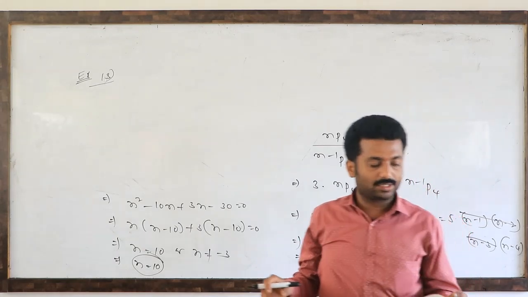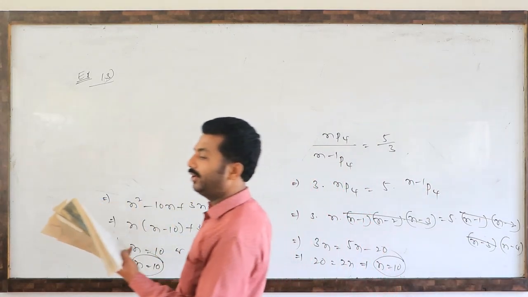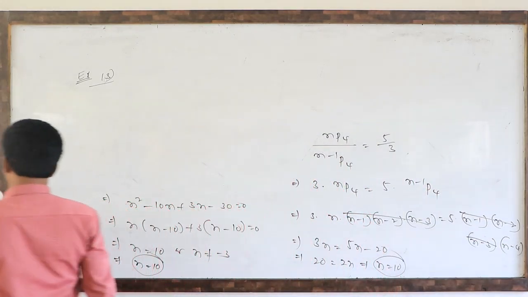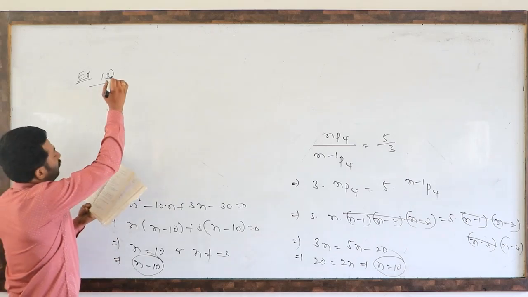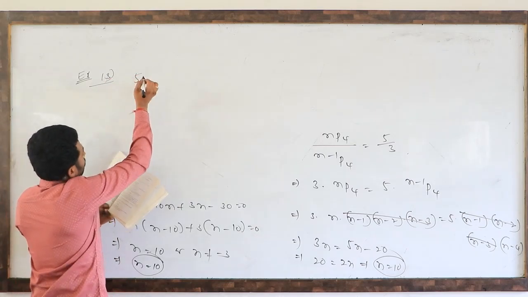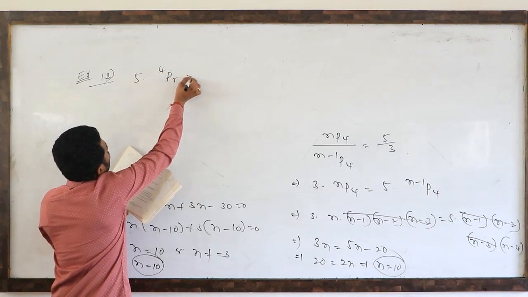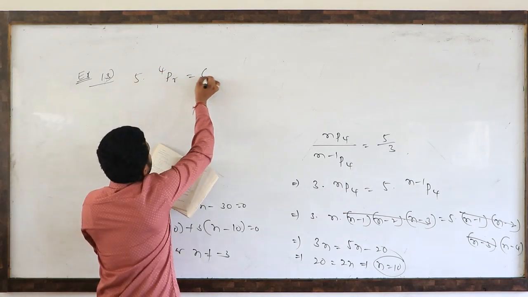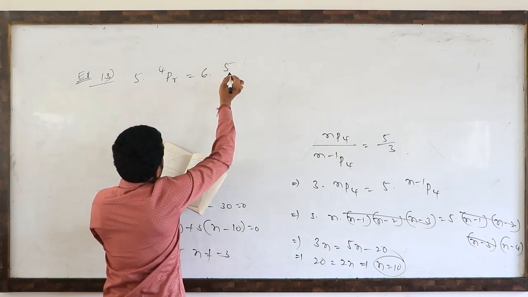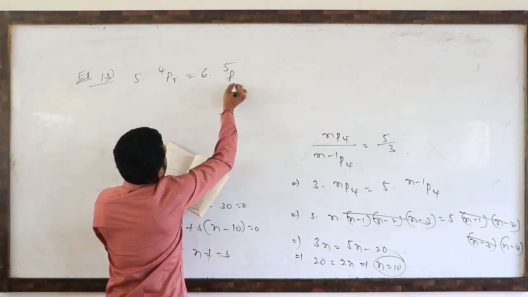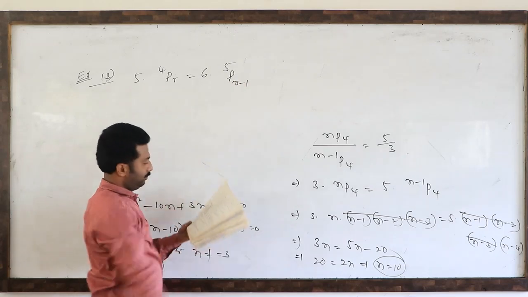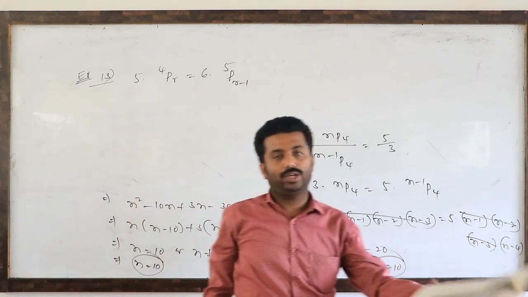Sometimes they will ask 3 marks. Find the value of r such that 5 into 4Pr equals 6 into 5P(r minus 1). Then r value we have to calculate.